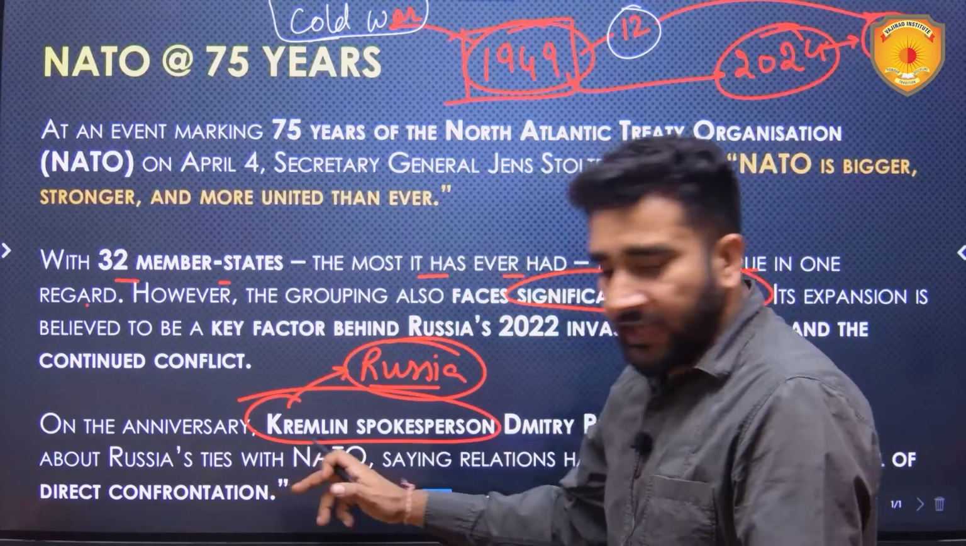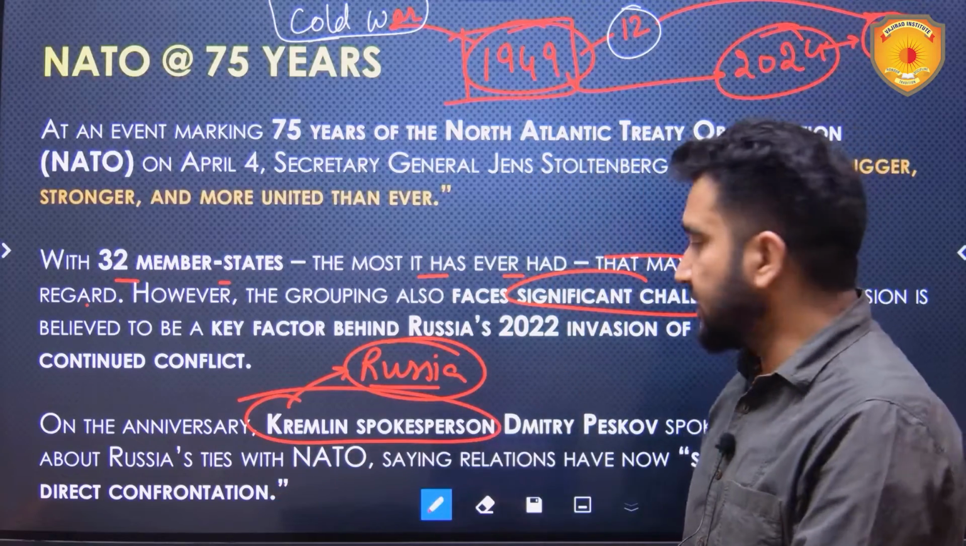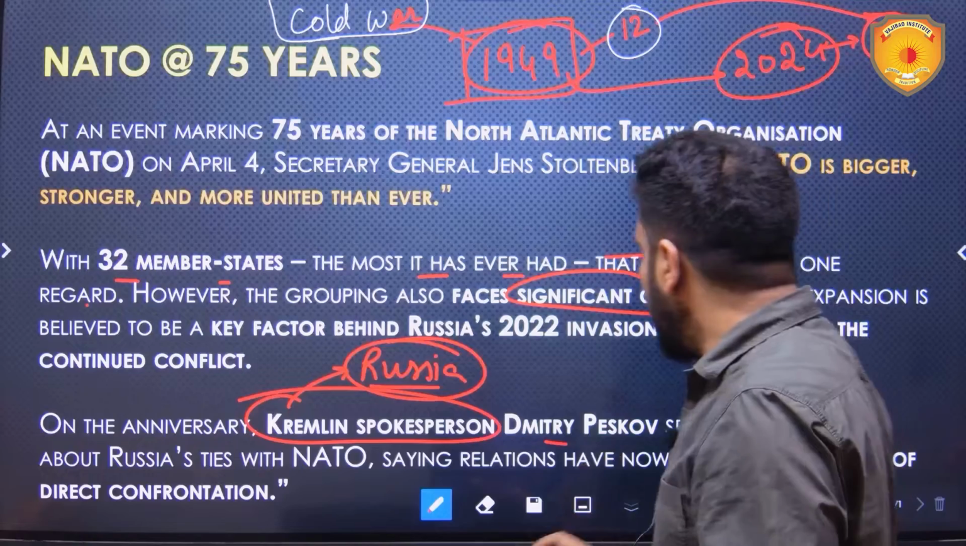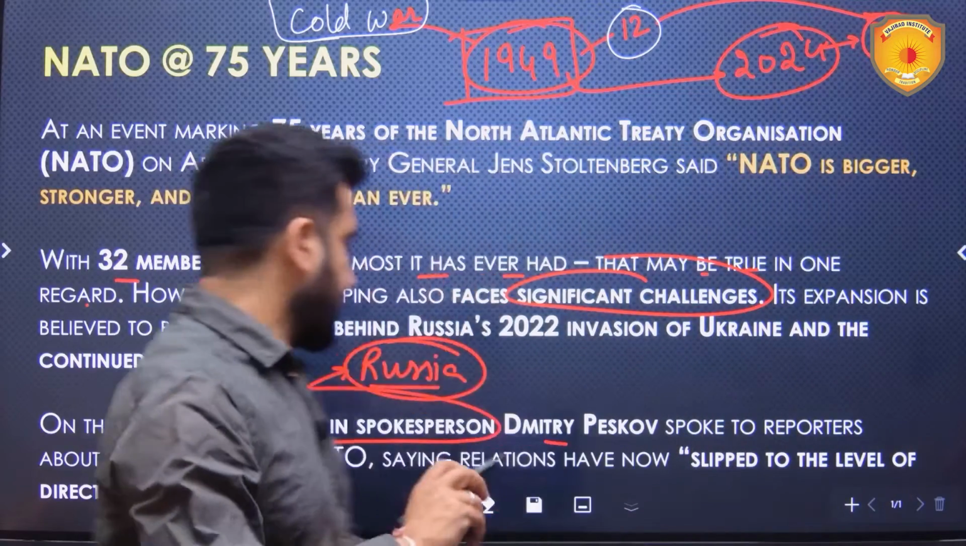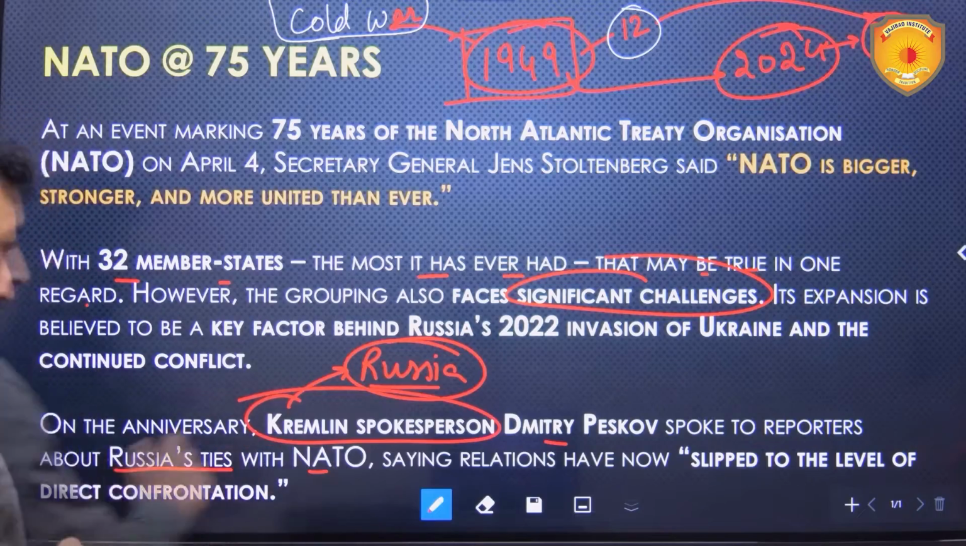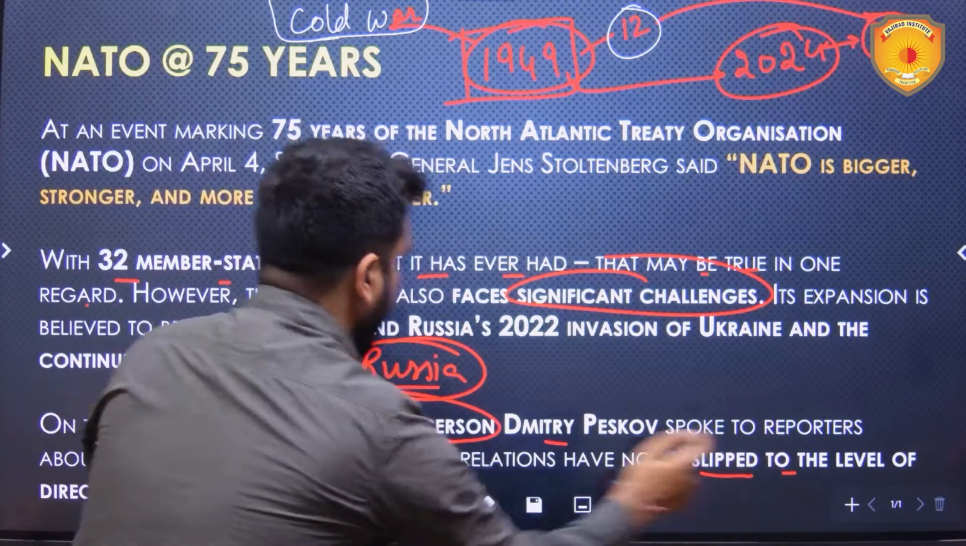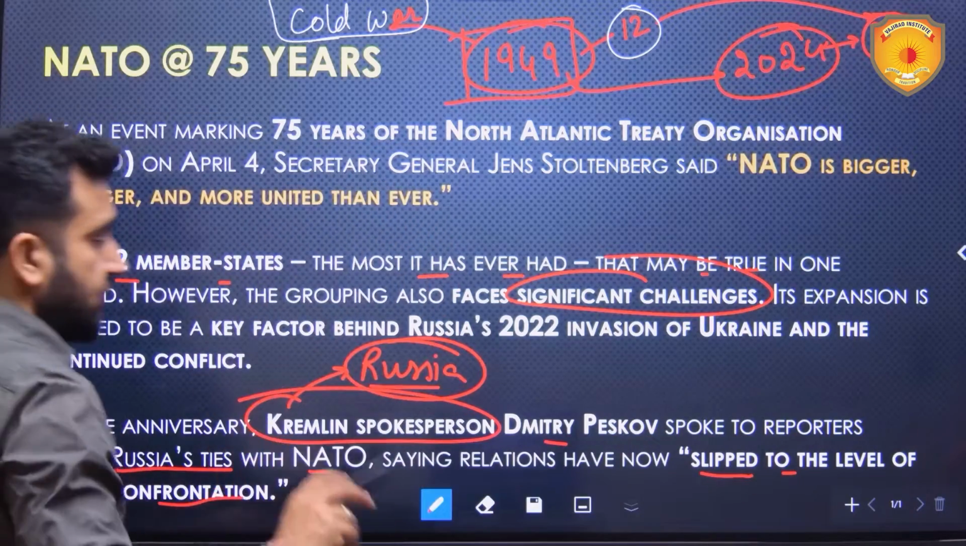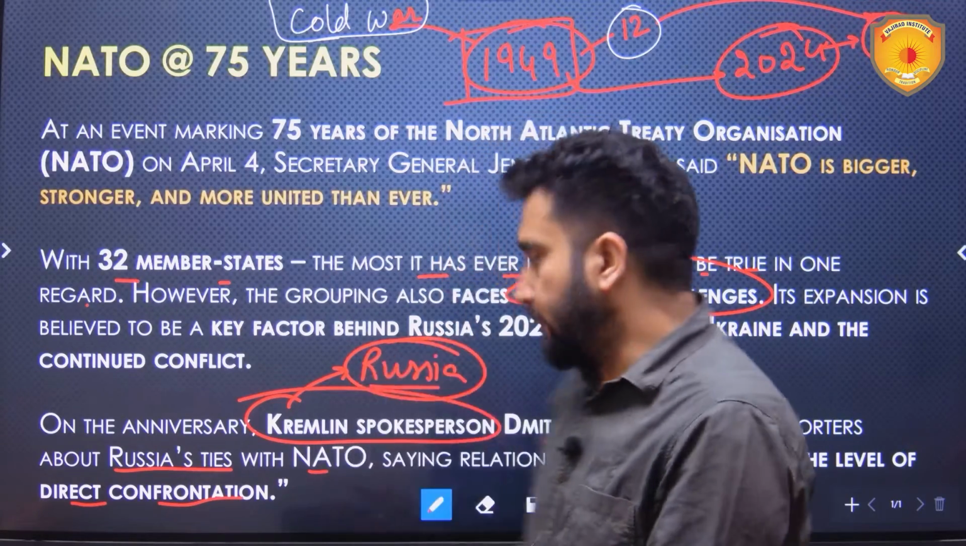And what does Russia have to say? The Kremlin spokesperson Dmitry Peskov spoke to reporters about Russia's ties with NATO, saying relations have now slipped to the level of direct confrontation. Direct confrontation is possible between Russia and the NATO forces. In that case, if Ukraine becomes part of NATO, it is quite possible.